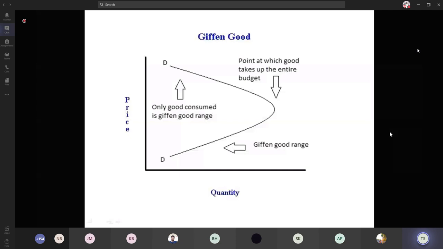The first half, which is nearer to the origin, with the upward sloping demand curve, shows the situation of the given commodities: when there is an increase in the prices, the quantity demanded also increases. After a certain period, after consumers have spent all their income, they don't have any income left. So even though prices increase, the quantity demanded will decrease. Is it clear, guys?